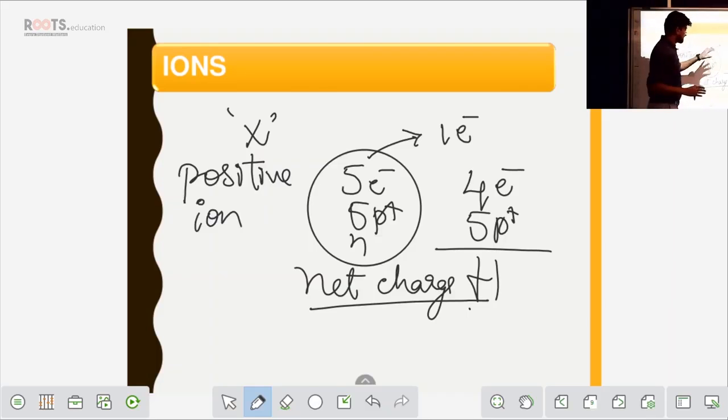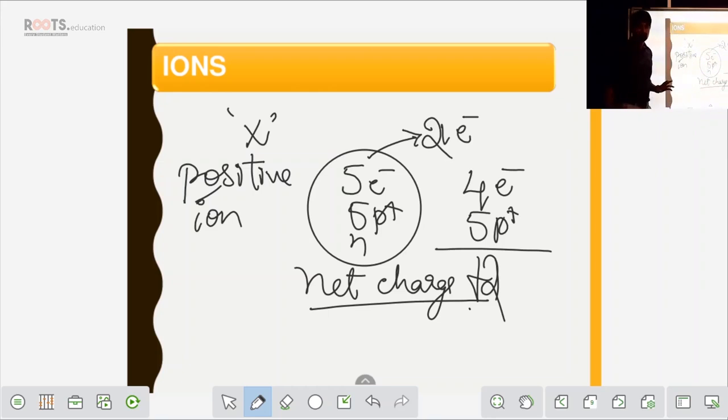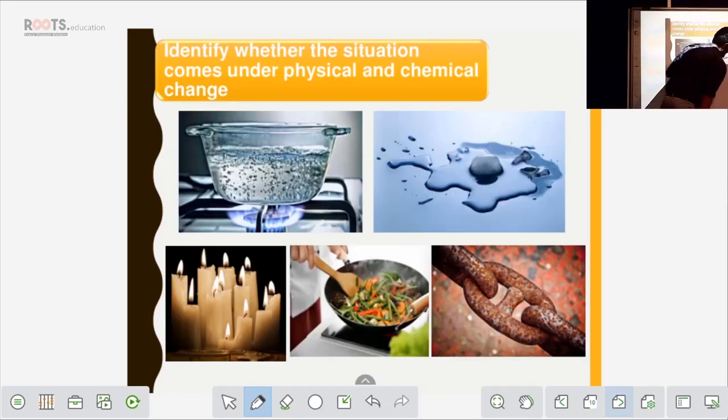Very much clear? Same example, let's do it with 2 electrons. You try to eliminate 2 electrons. What happens here? The net charge will be plus 2. So that means 2 electrons are eliminated from this atom. So you have a deficiency of how many electrons? That is 2. Fine. So this is the atom that we call a positive ion. Clear? Fine. So these are the terms you have to be very thorough with, so that when we start studying the chemical reactions chapter, it will be very easy for you to understand.